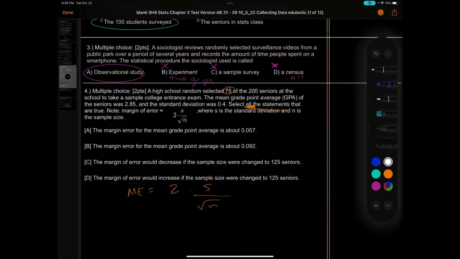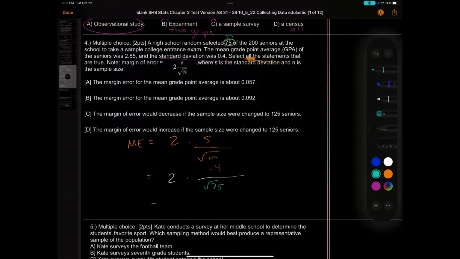Okay, so the standard deviation is 0.4 and my n value is 75. If you put this into your calculator, here's my calculator. 2 times 0.4 gives us 0.8 divided by the square root of 75.